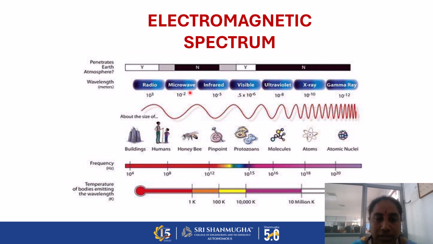Here we are covering the frequency ranges from 300 megahertz up to 300 gigahertz. We use the electromagnetic spectrum for several applications like satellite communications, radar, point-to-point communication, and wired communication, as well as wireless communication. We are using microwave frequency ranges.